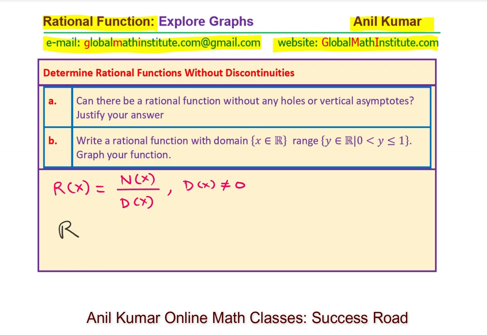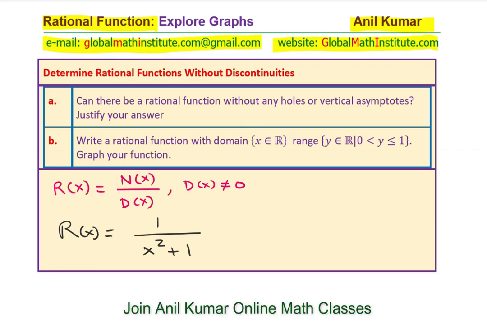So let's talk about a rational function r of x equals 1 over x squared plus 1. Now see, x squared plus 1, is the denominator ever 0? It is always greater than or equal to 1, right? Since it is always at least 1, it has no restrictions at all. Correct? So that is the answer for part A of our question. Make sense? Now let's look into part B.